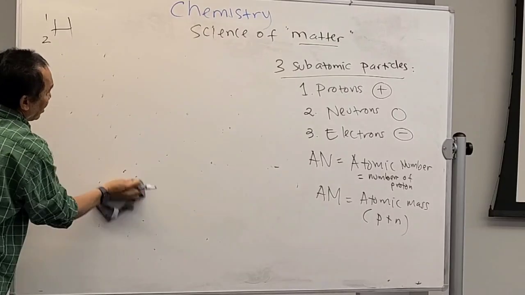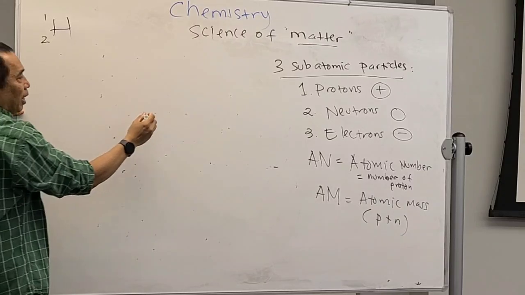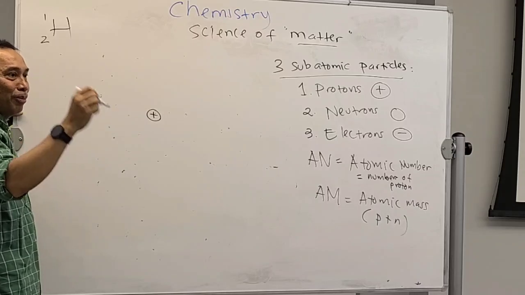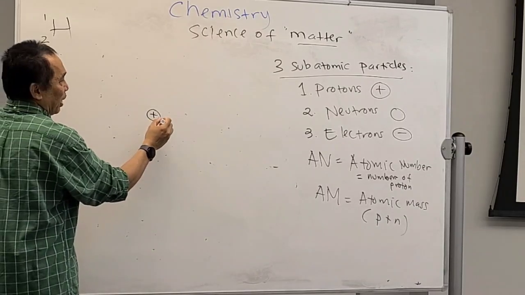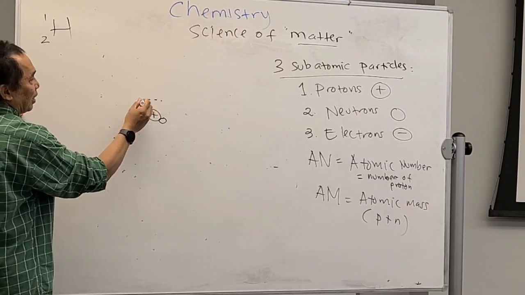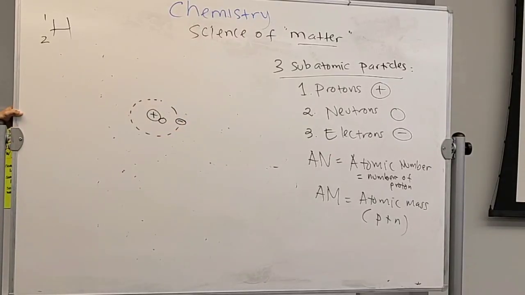Now, look at this. We're going to make a structure of this hydrogen atom. How many protons? 1 proton in the nucleus. How many neutrons? To find the neutrons, you can subtract this number from this number. It's going to be 1 also, because atomic mass is proton plus neutron. How many electrons? 1. That's it. That's the hydrogen atom. Are you with me?